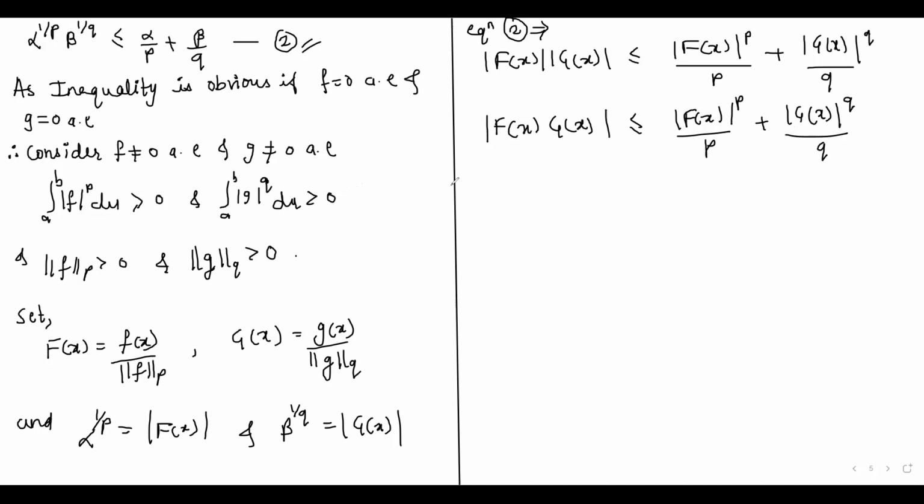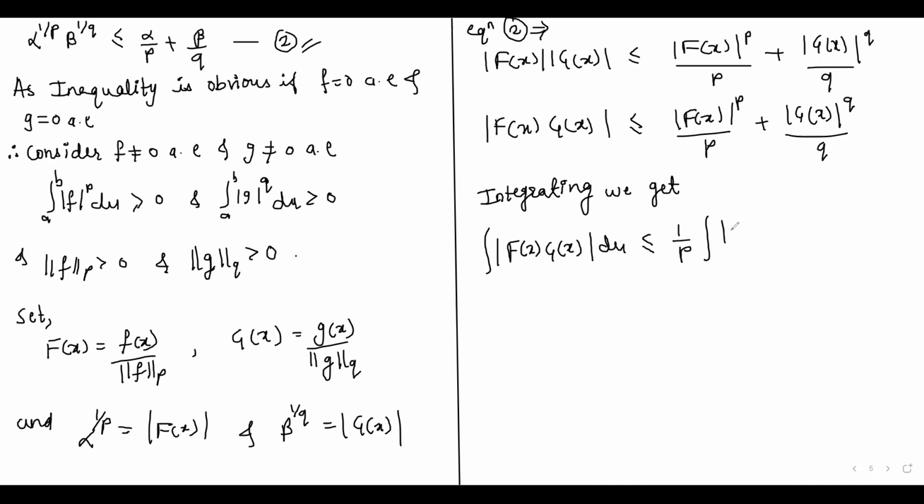So integrating we get integration mod of f of x into g of x du is less than or equal to 1 by p integration mod f of x to the power p du plus 1 by q into integration mod of capital G of x to the power q du.